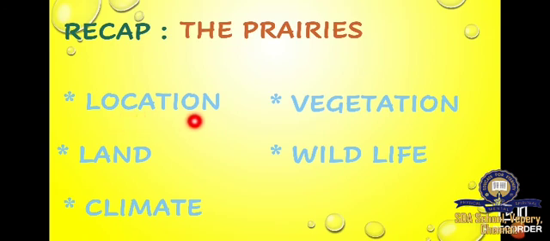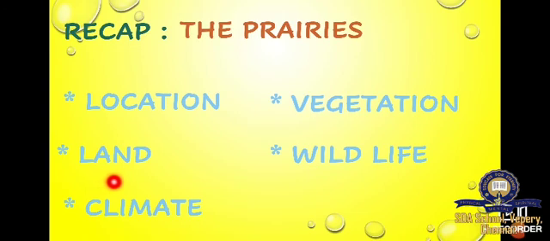First we move on to the topic location. The prairies extend from Canada in the north to Mexico in the south, and cover the whole of central USA. Next we learned about land. In prairies the land is covered with thick and tall grasses, and we learnt about 2 big rivers in this region. What are the 2 rivers? Mississippi and Missouri.